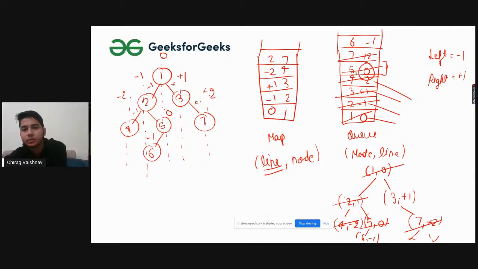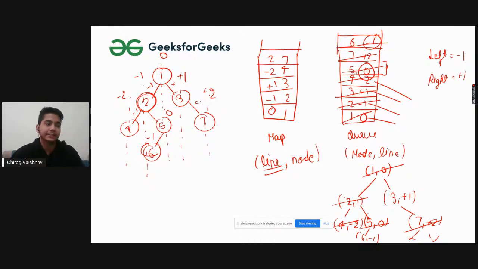After that 7 comma plus 2, now we will be going to 6 comma minus 1. So for 6 comma minus 1 also, left and right do not exist, so we will be having an empty queue and the case will be over. But before that we will check for minus 1, is there any vertical order existing in the map? For minus 1 we are having 2. So here you can see for the minus 1, 2 is higher than 6, both are in the same vertical line, but 2 is above, right? So that's why we use the map,